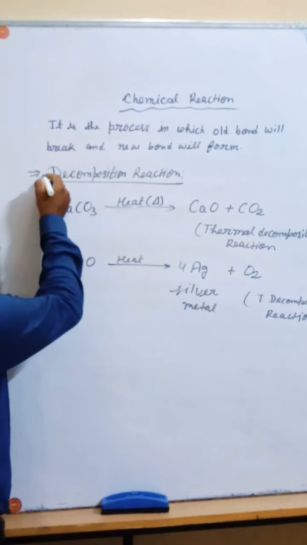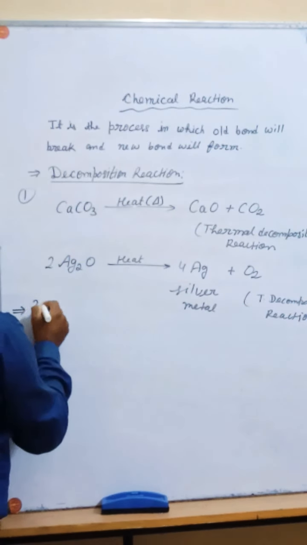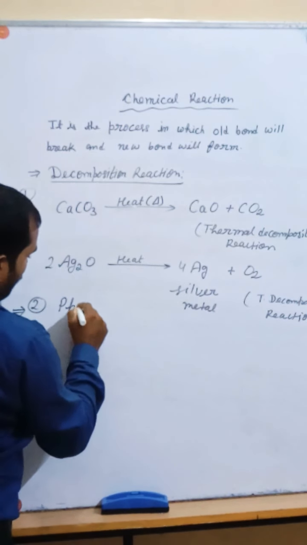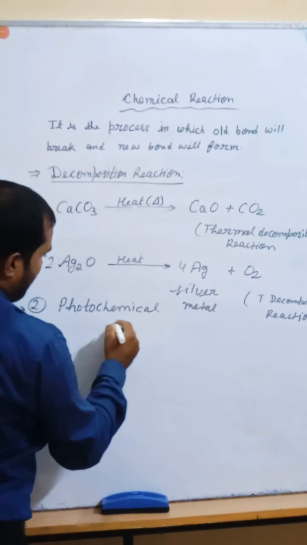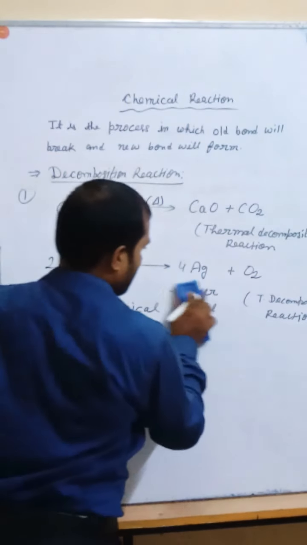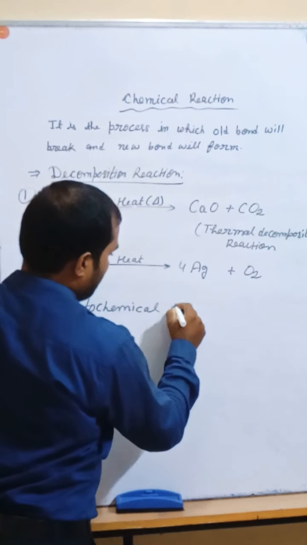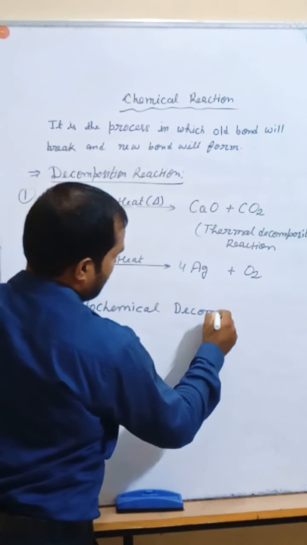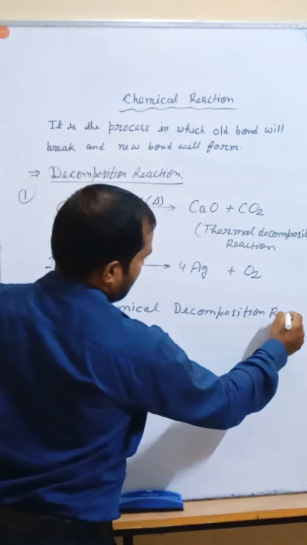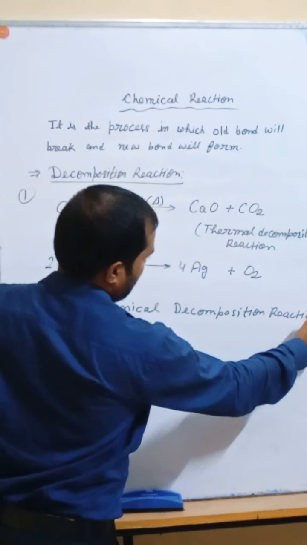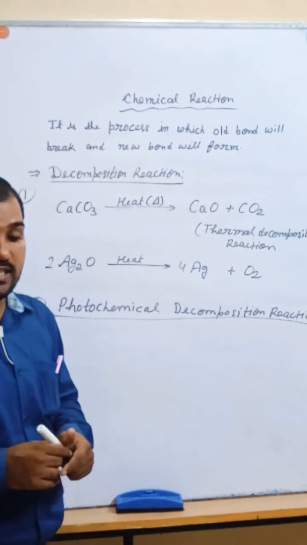So the first one is the thermal decomposition reaction, and the second is the photochemical decomposition reaction.